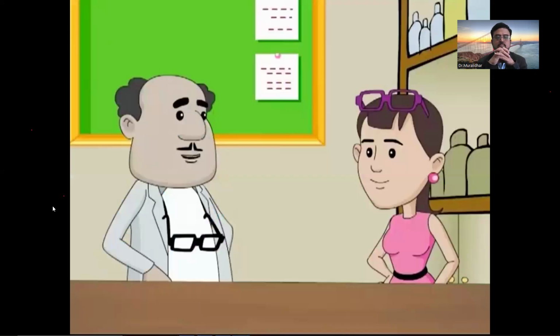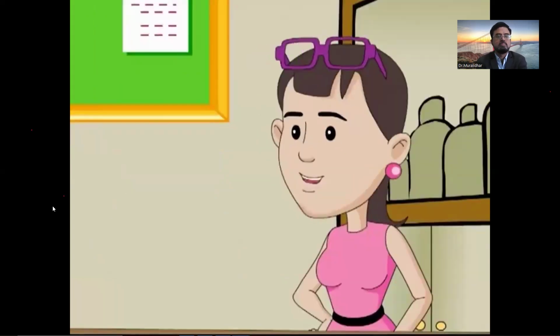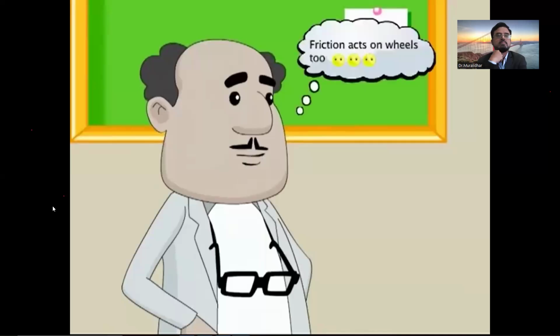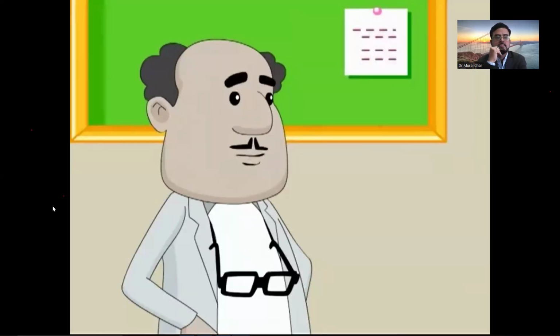So now you know that it was difficult to drag the regular suitcase because of higher friction in comparison to the suitcase with wheels. But why is it always easier to move things with wheels? I'm coming to that, Binny. Well, see, friction acts on wheels too, but wheels reduce the surface area of an object in contact with the surface. Wait, open my trolley bag, Binny, and pull out a pair of shoes and roller skates.